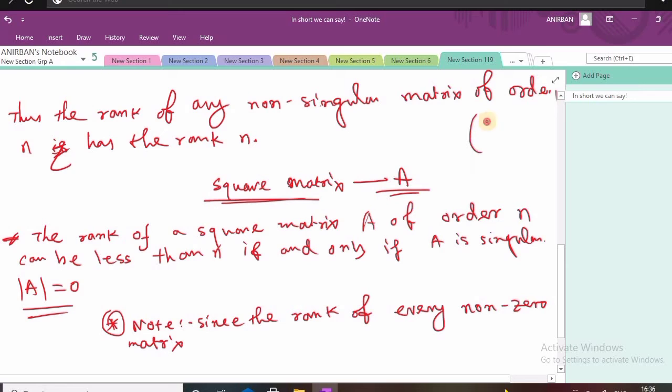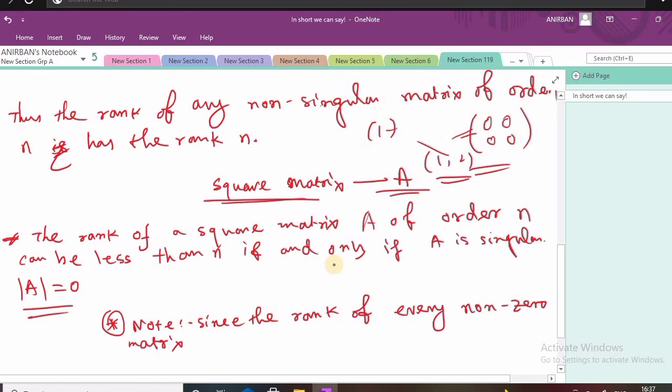Suppose we know that this is a null matrix also, so not this type of matrix. So you have this type of matrix or you have this type of matrix, these are non-zero matrices. Okay, with one element, two elements, or two rows, three rows, three columns, anything.